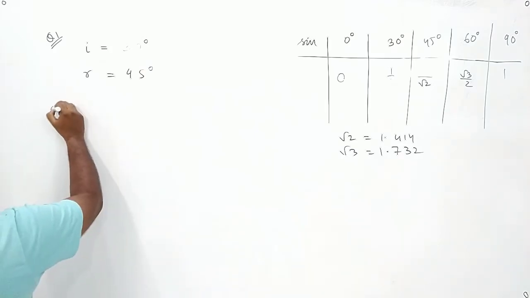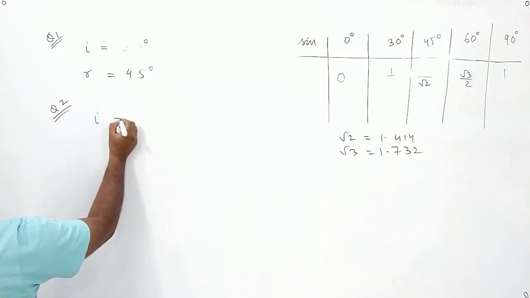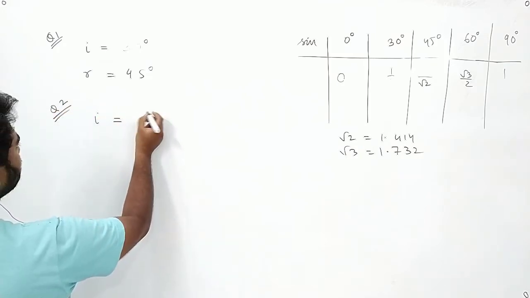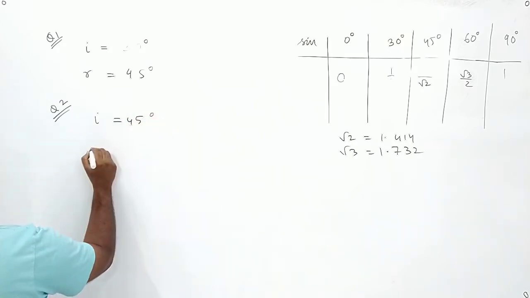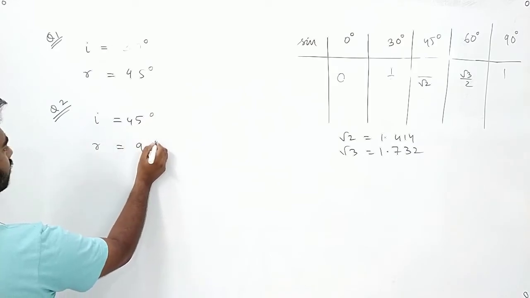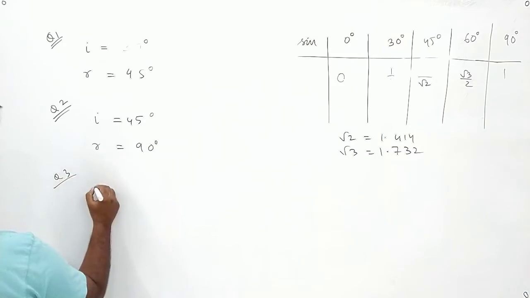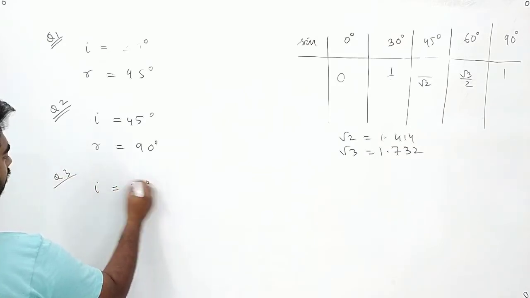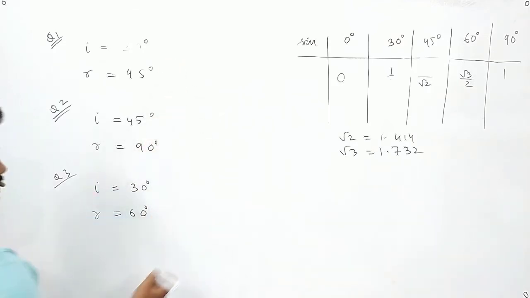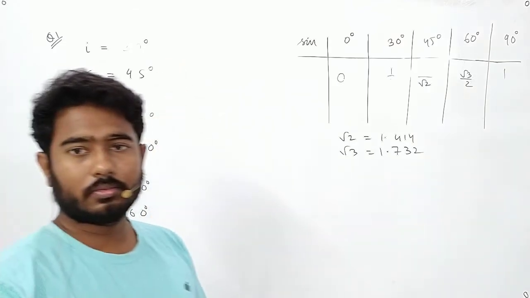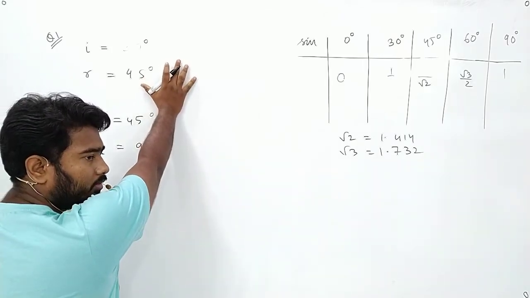Next question 2. Suppose the angle of incidence is 45 degree and the angle of refraction is 90 degree. Do this case. Question 3, the angle of incidence is 30 degree, the angle of refraction is 60 degree. In all of these cases, find the refractive index. Sir, first, one. We have to find out the refractive index in this case.